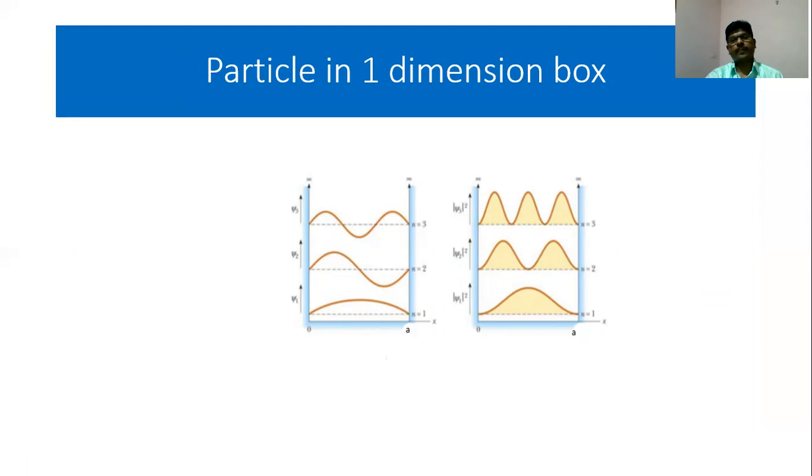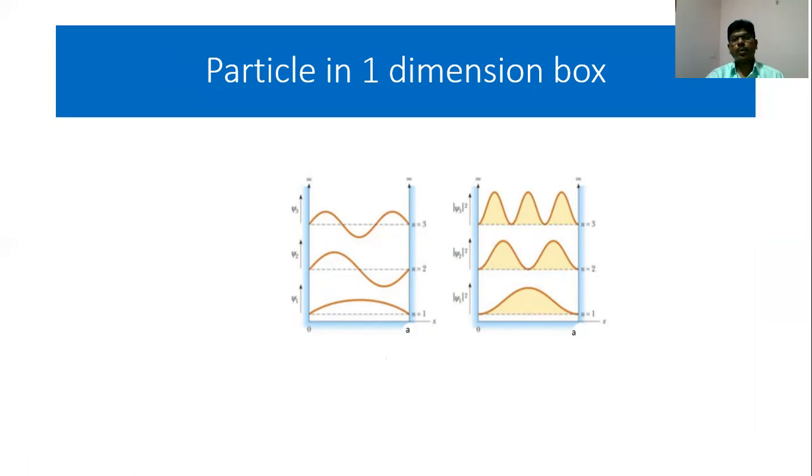In this diagram, on the x-axis you have the width, and along the y-axis we can take the wave function or mod psi the whole square. When you study mod psi the whole square, we can see that when n is equal to 1, we get the energy E1 and we have an antinode at the center. So that is the likely position of finding the particle. At n is equal to 2, we get E2 value of energy, and there are two antinodes, which are the two positions where we can find the particle.